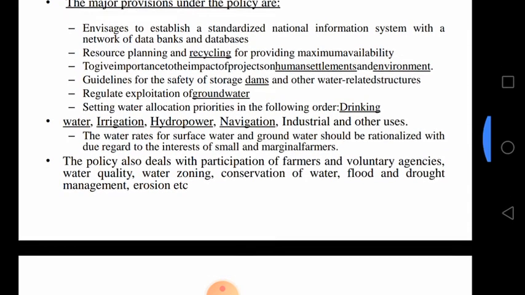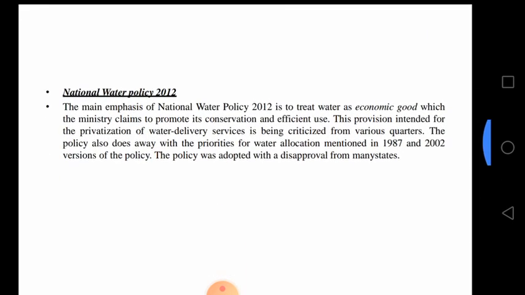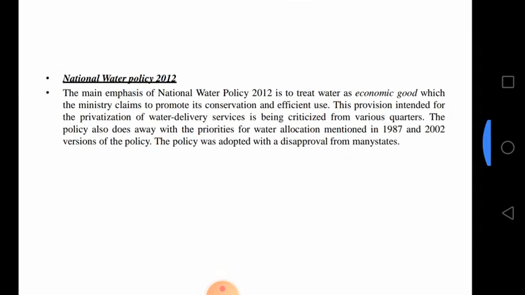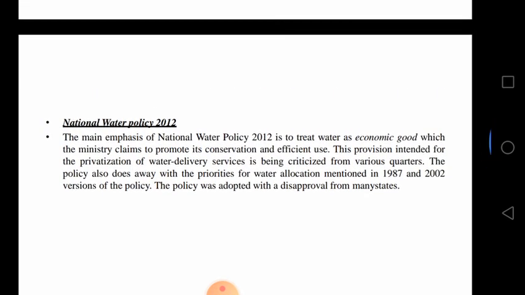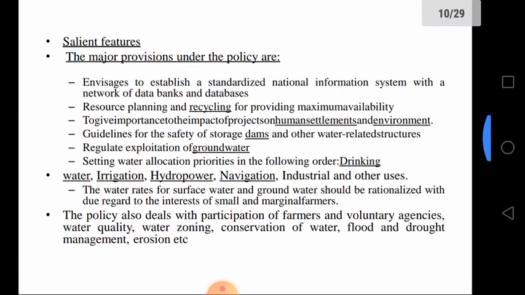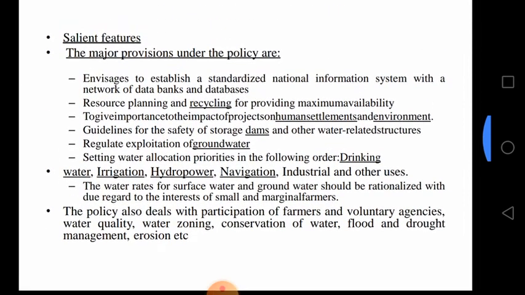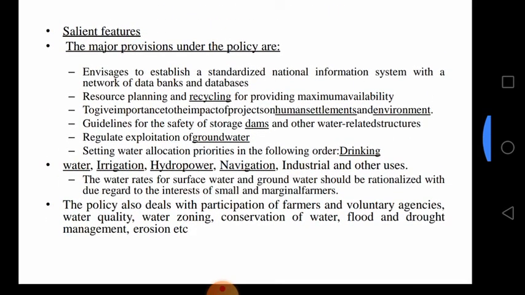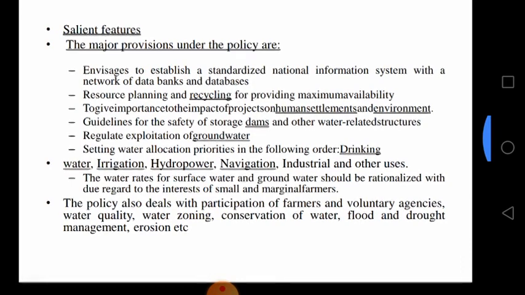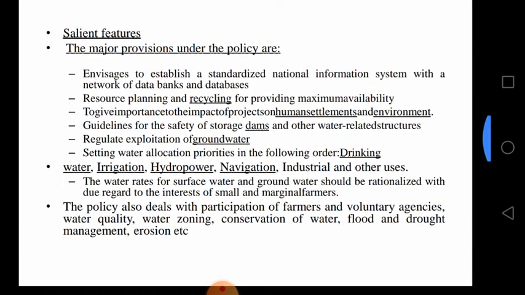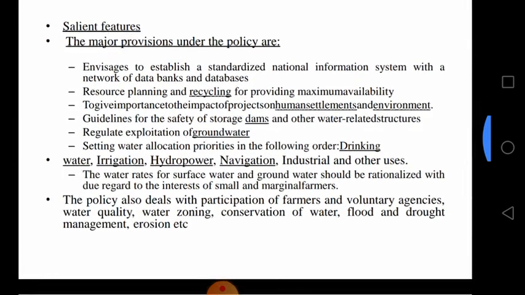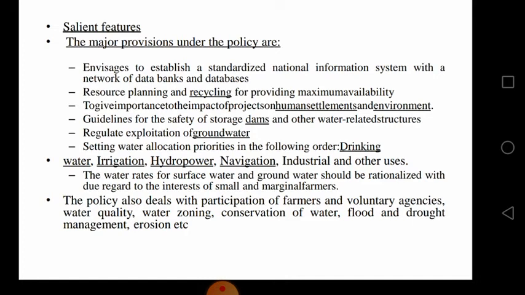Drought management and erosion, etc. What happens if a flood comes? Soil erosion is created, and that is also a problem. All of this we need to study in relation to the national water policy. Not only this much, we need to study more about the national water policy, and we should develop some policy and control the systems in a proper way.